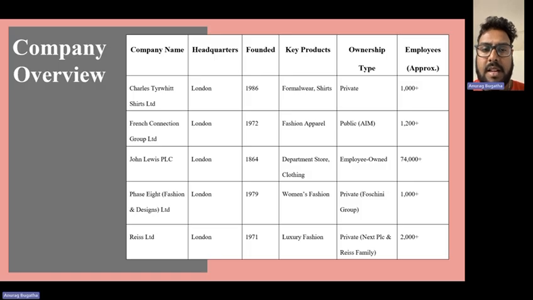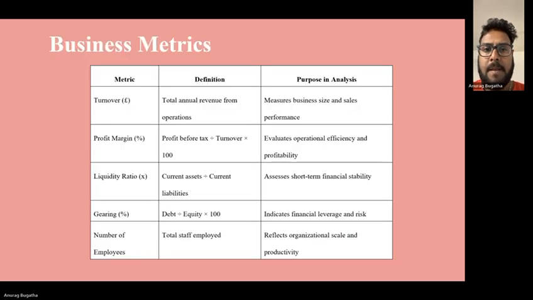Here you can find the company review: what are the companies we have taken, where they have established their headquarters, which year they were founded, and what the key products and ownership type are, whether it's public, private, or public government, and the number of employees. Here are the business metrics like the turnover, the profit margin, the liquidity ratio, the gearing, number of employees, and the purpose of the analysis.